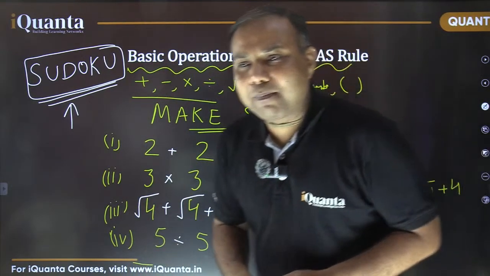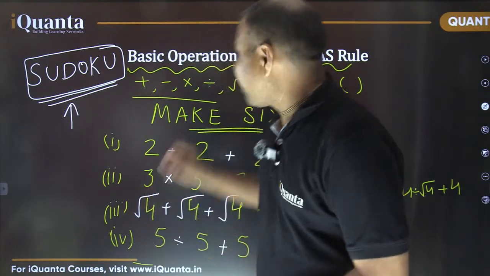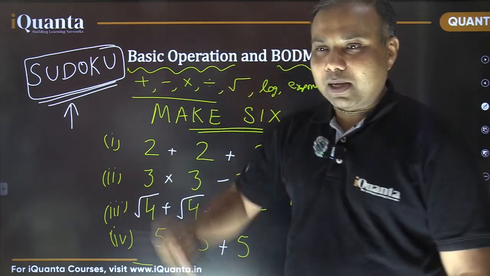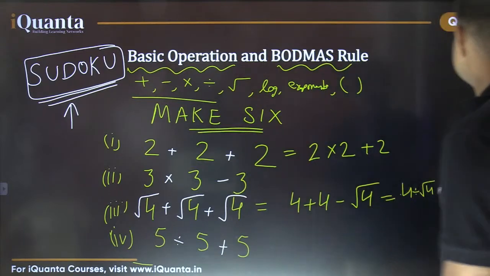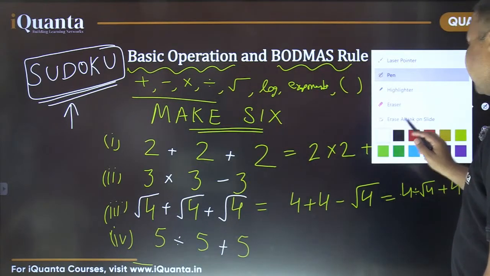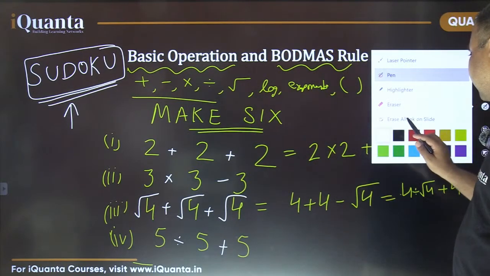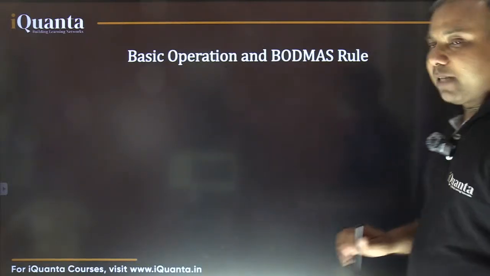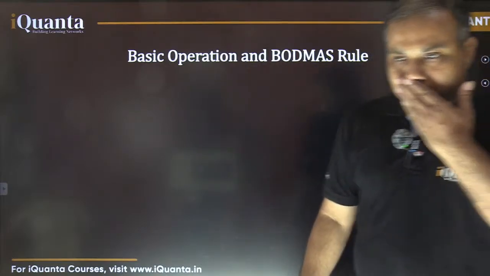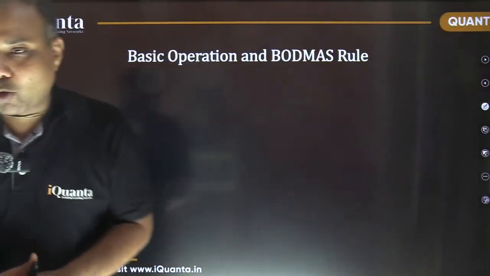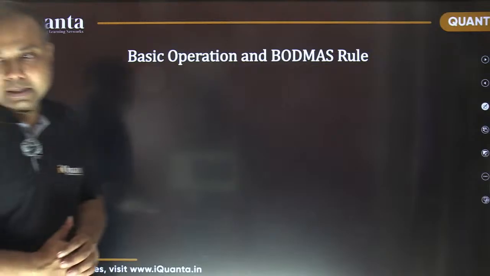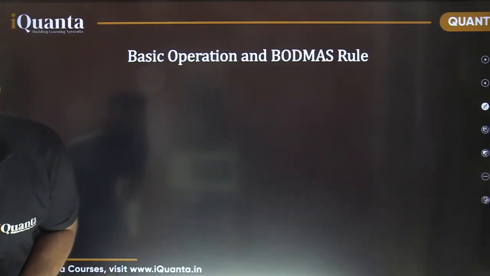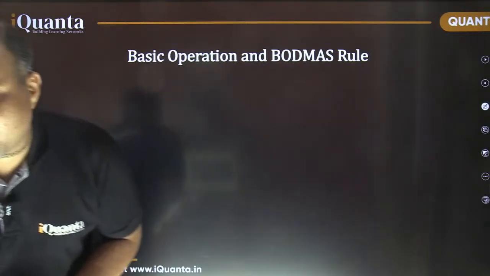Can any of you tell me in the comments what you mean by BODMAS? What is the meaning of this BODMAS? I'm erasing all these things from the screen. Yes, please. What is this BODMAS about? Yes, it is bracket of division, multiplication, addition, subtraction.